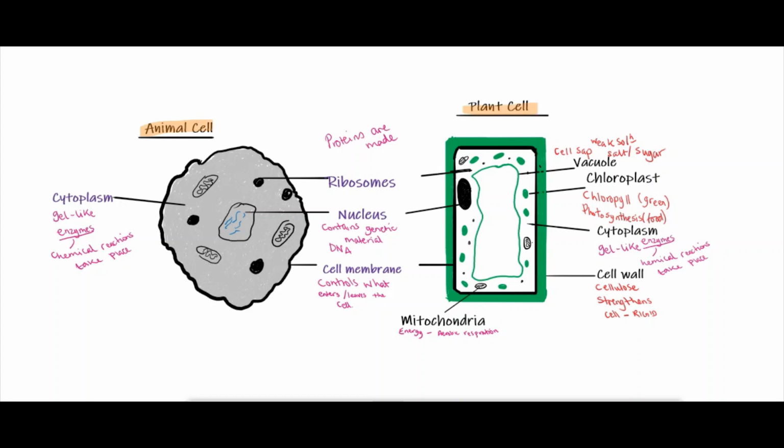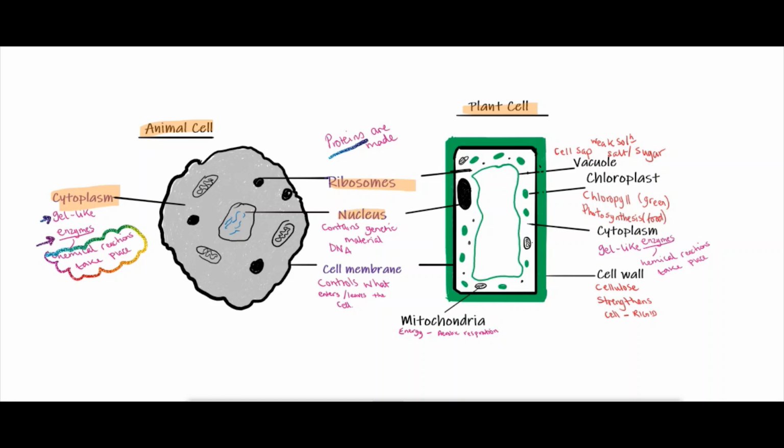Let's start off with the animal cell. The animal cell has cytoplasm. The cytoplasm is a gel-like structure containing enzymes which are important in chemical reactions, and the cytoplasm is where all chemical reactions happen. We then have ribosomes. We learnt ribosomes are to do with building proteins.